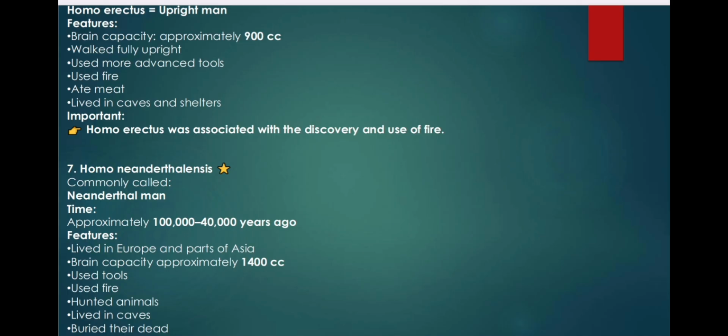Number 7, Homo neanderthalensis, commonly called "Neanderthal man". Time: approximately 100,000 to 40,000 years ago. Features: lived in Europe and parts of Asia. Brain capacity approximately 1400 cc. Used tools, used fire, hunted animals, lived in caves, buried their dead. Important: their brain capacity was approximately equal to or sometimes greater than that of modern humans.